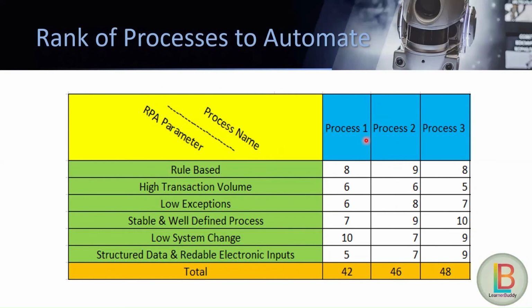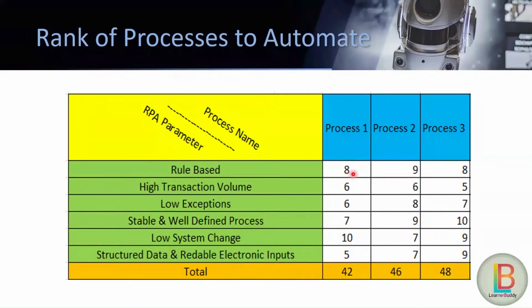And the user or the process team needs to rank or give a score to a particular process based on a parameter, right?